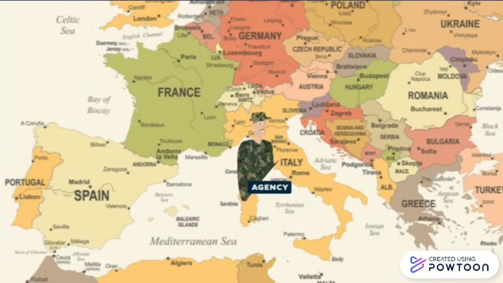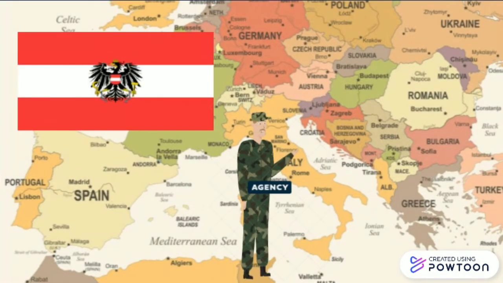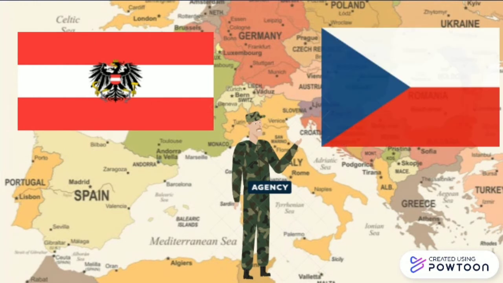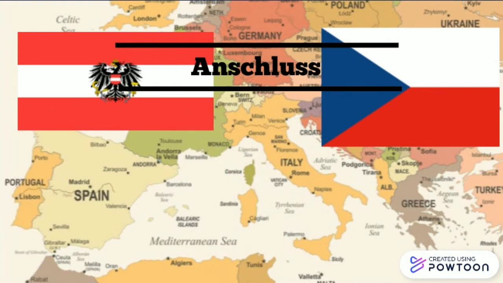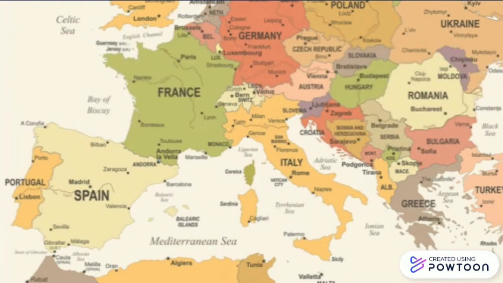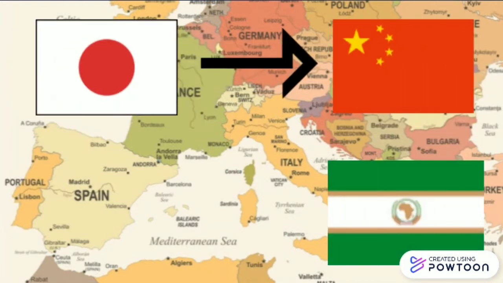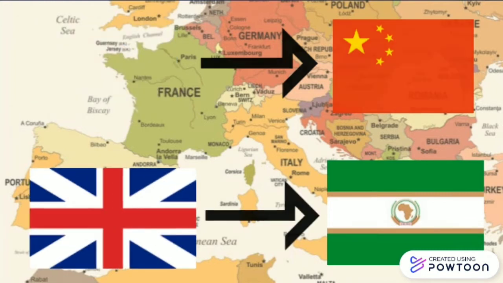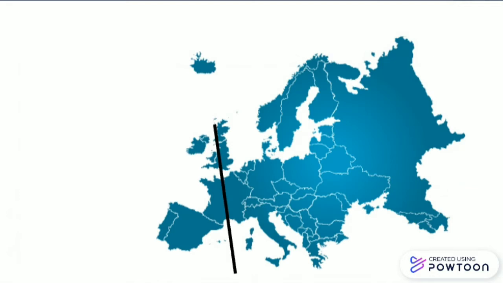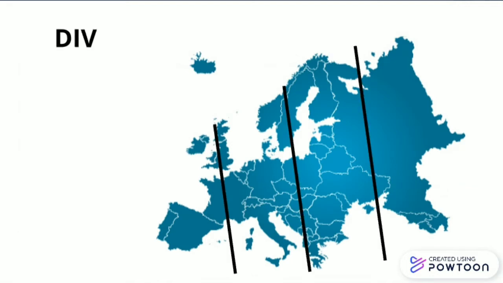During his first years in power, Hitler's objective was to unify all the provinces in which there were Germans, such as Austria or the Czech Republic, and this formed the Anschluss, a word that in German means union. In this period of history, the Japanese invaded China and the English took Africa. Because of this, Europe was divided.